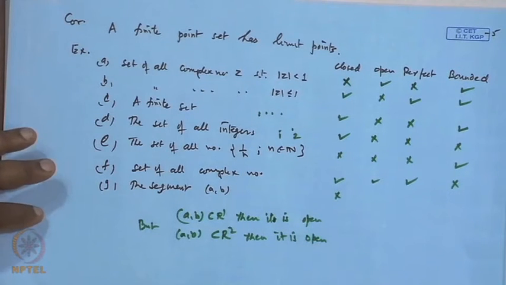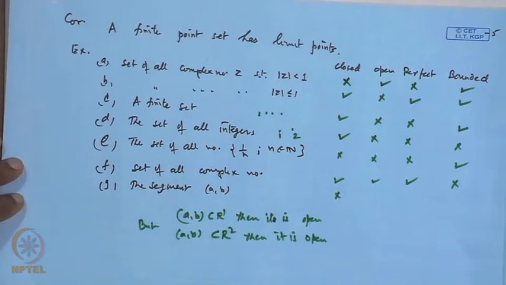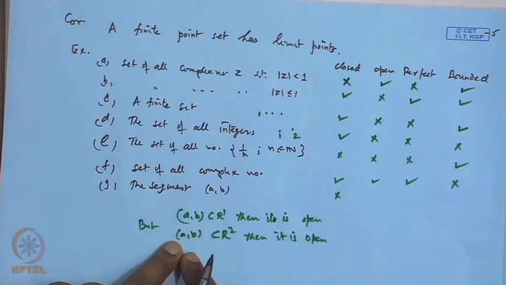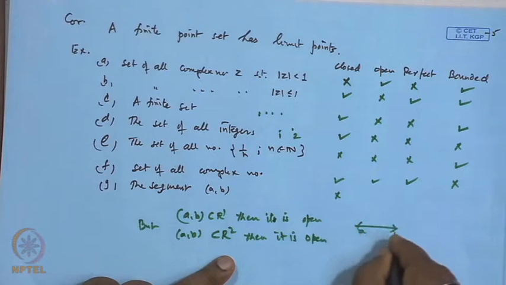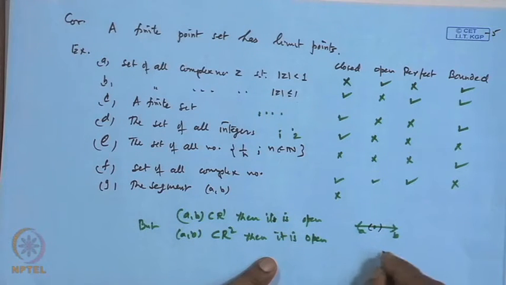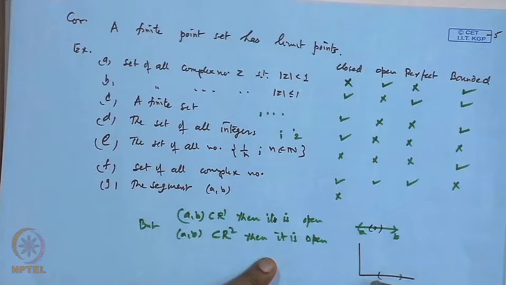Why? Because every point of this set is not an interior point. In R1, whatever point you choose in the set AB, you can draw a neighborhood around that point which is totally contained in it. But in this case, this is our interval AB, and the neighborhood will be something like this.